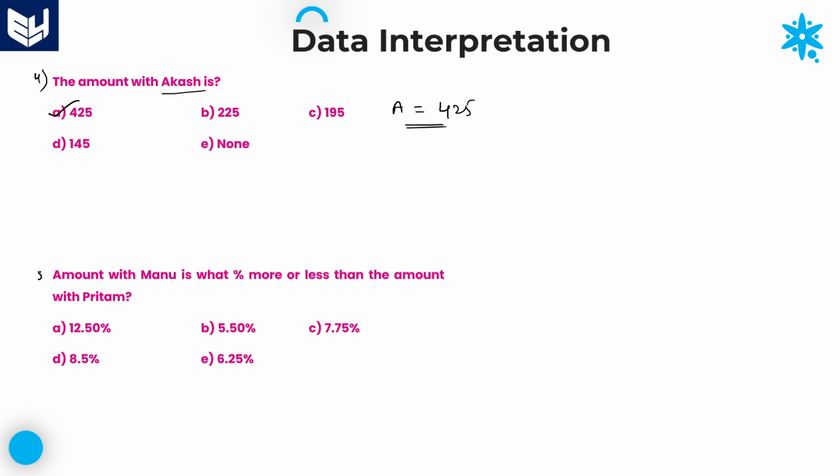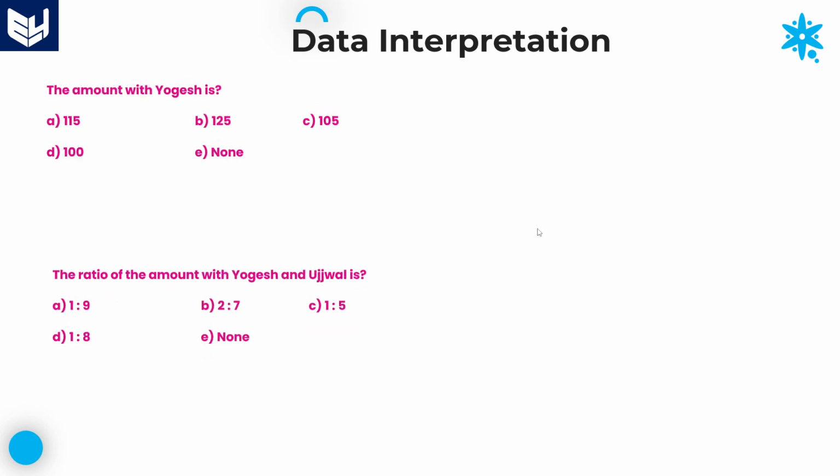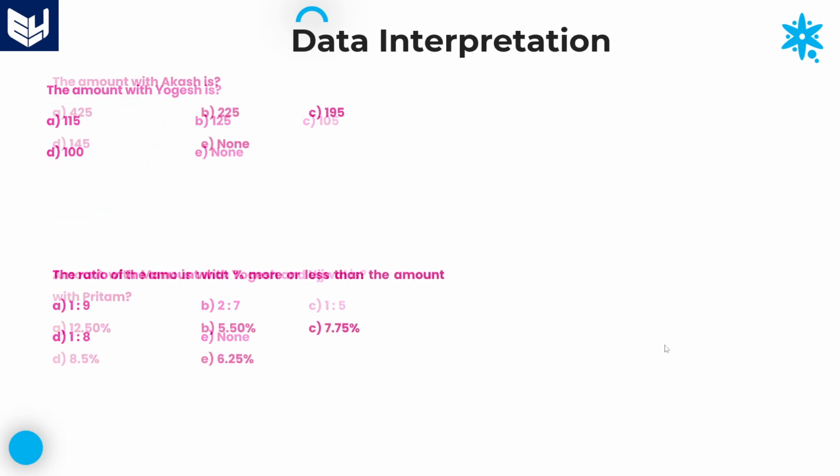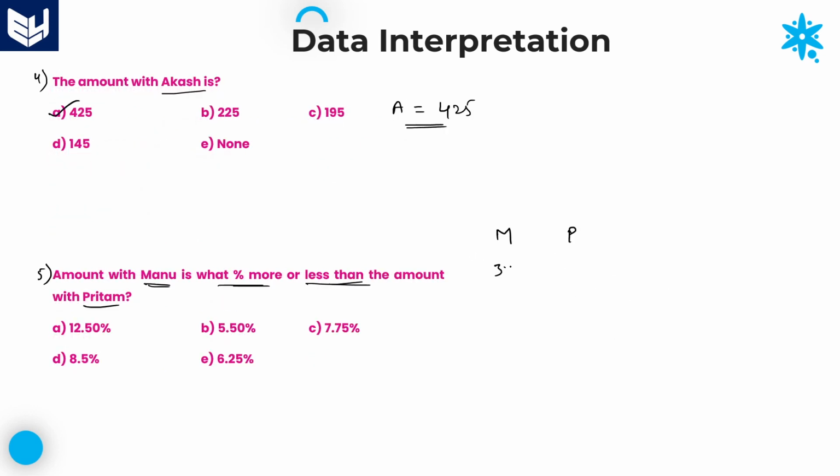Now look at the last question, the fifth one in this session. The amount with Manu is what percentage more or less than that of Pritham? Here we are comparing Manu's amount with Pritham's amount. First we will write both values. The amount of Manu is 375, whereas Pritham's is 400.